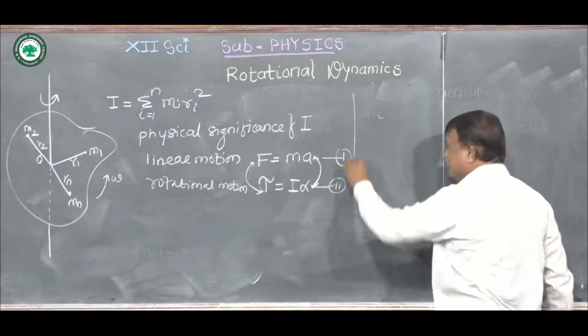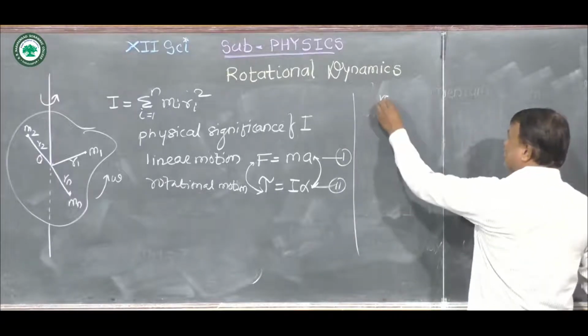Now we have to study another physical quantity, radius of gyration.